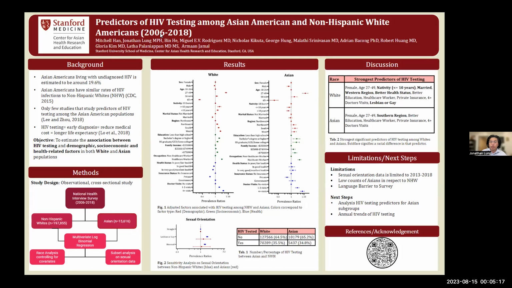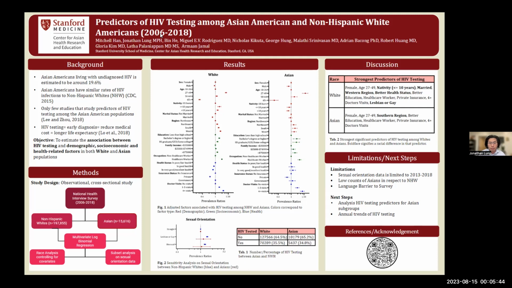So this is important because we are looking at the strong positive predictors for both whites and Asians when it comes to HIV testing. Some of them that we noticed are nativity status, as well as regions and health statuses, as well as your sexual orientation, which does matter when it comes to white or Asians. We can actually see most of them being different in the white category, which is quite interesting for us.